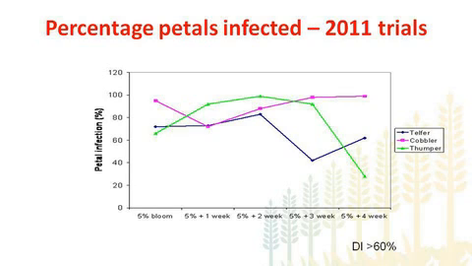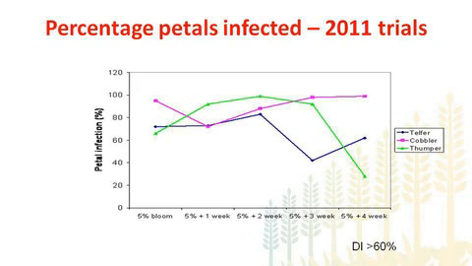But it was a totally different situation in a late maturing variety such as Thampa. There was an increase in the level of petal infection up to three weeks after 5% bloom, and a sharp decline four weeks after 5% bloom. But we ended up with a very significant level of disease in this trial. So again, this really demonstrates that there are other environmental conditions post-petal infection which are really important for the disease to develop in the crop.